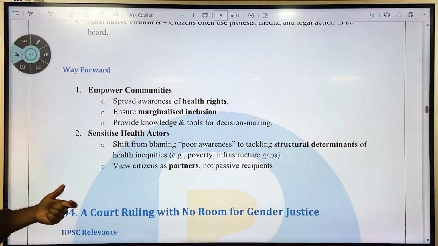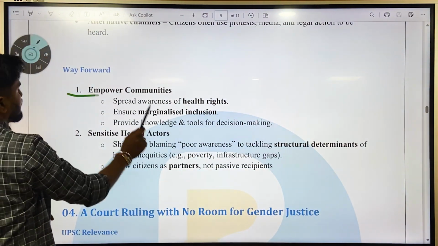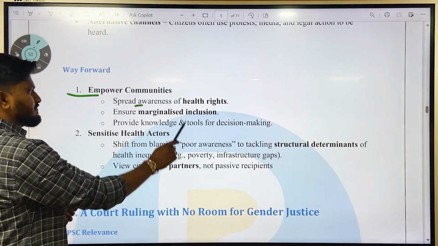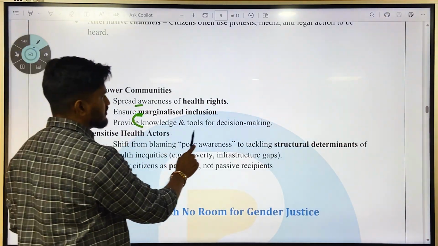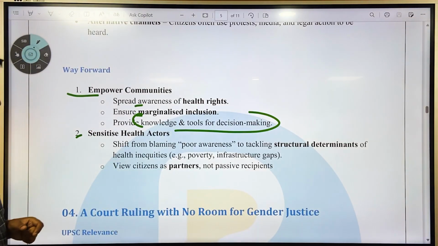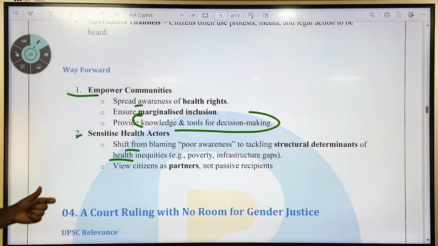So what should be the way forward? How do you address this crisis in health policies, or health governance, in India? By empowering the communities. How? By spreading awareness of health rights, ensuring marginalized inclusion, and providing knowledge and tools for decision making. And then sensitize health actors, that is, shift from blaming poor awareness to tackling structural determinants of health inequalities.